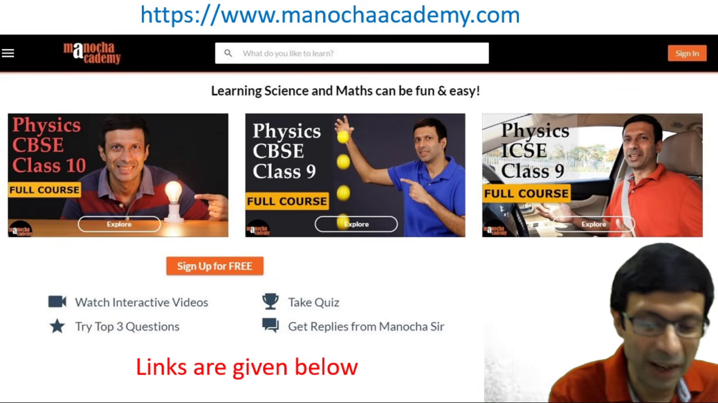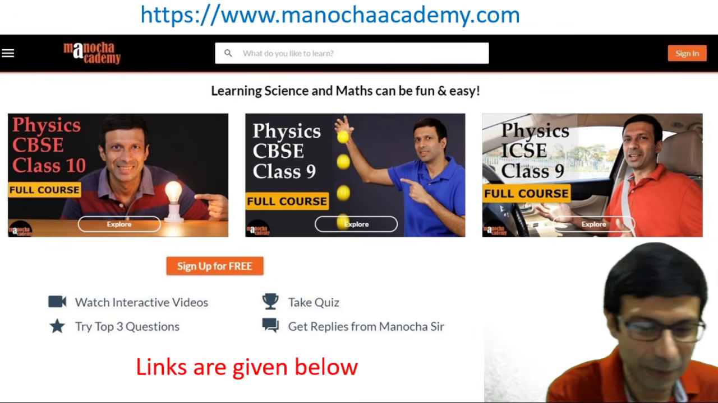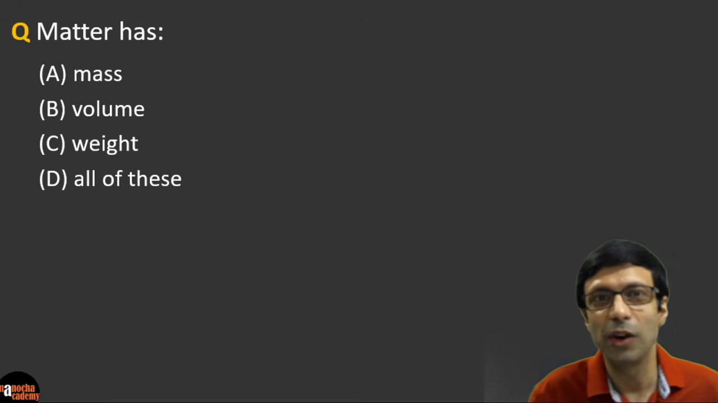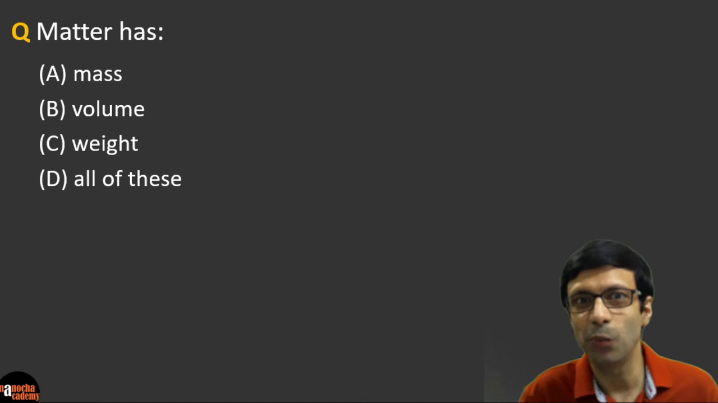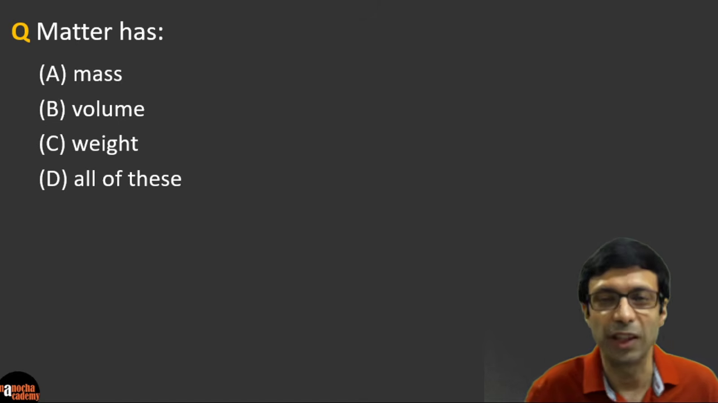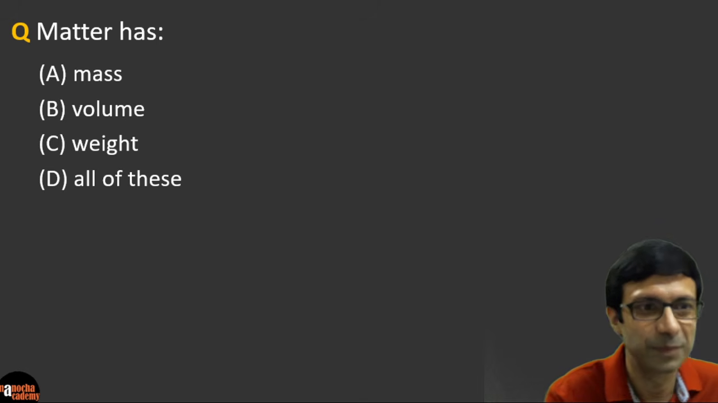Okay, hi everyone. So are you ready for this quiz? Let's dive right into it. So here's our first question, guys. Matter has A, mass, B, volume, C, weight, or is it D, all of these? So guys, what do you think is the answer of this first question?